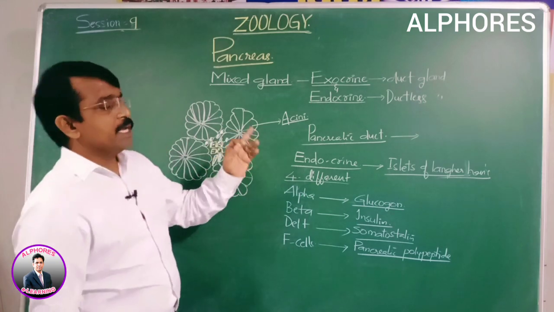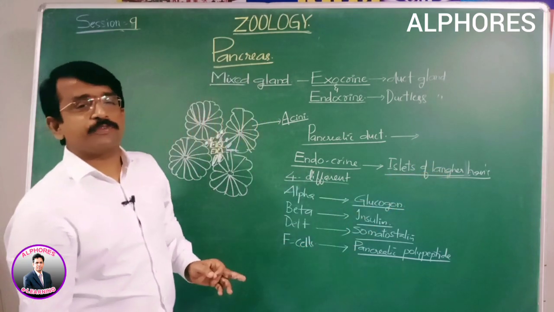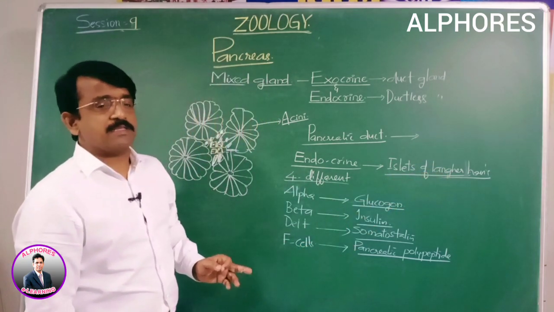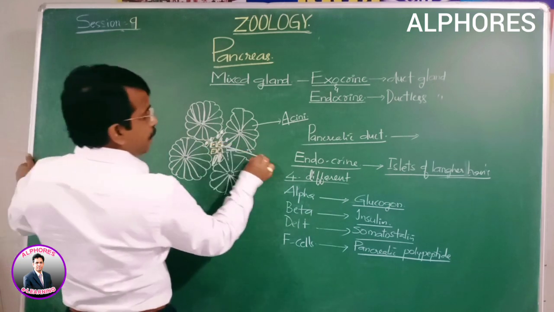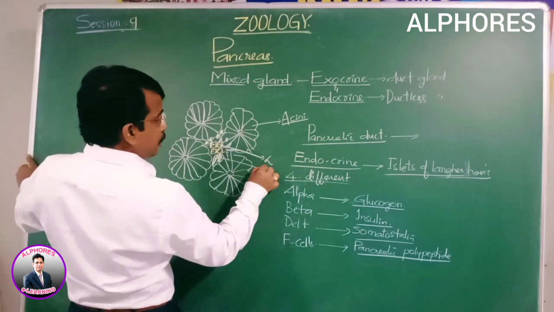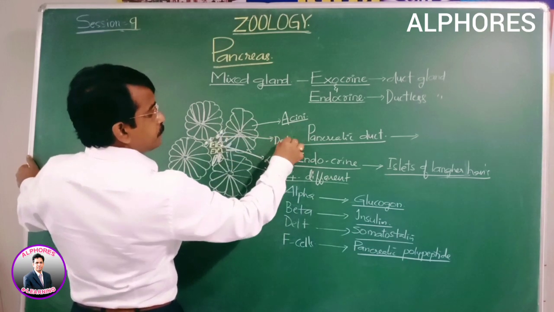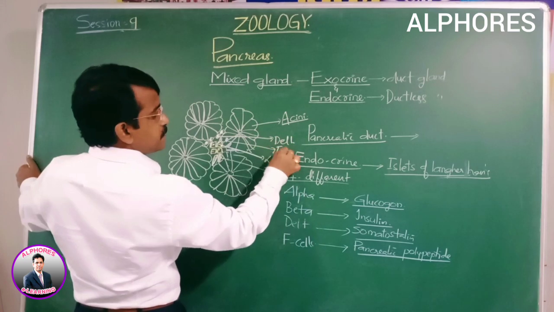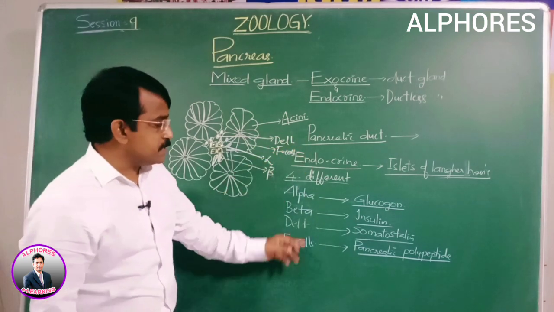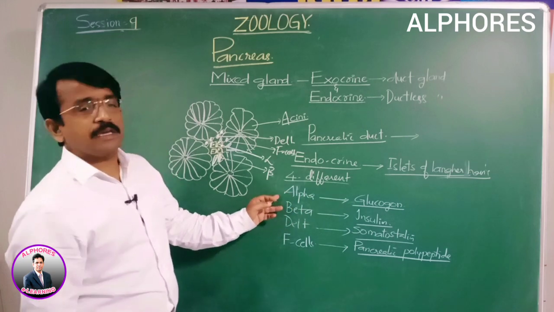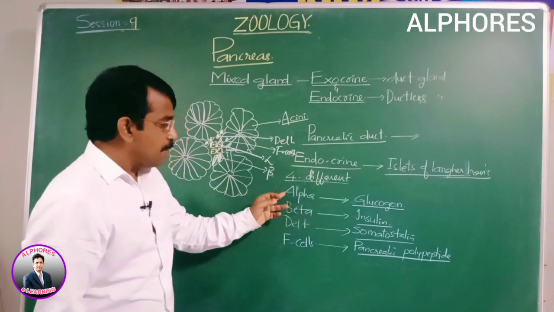The endocrine portion is referred to as the islets of Langerhans. It is named after the discoverer, the scientist Langerhans. It has the alpha, beta, delta, and F cells. These are the 4 kinds of cells we observe in the endocrine portion of the pancreas.